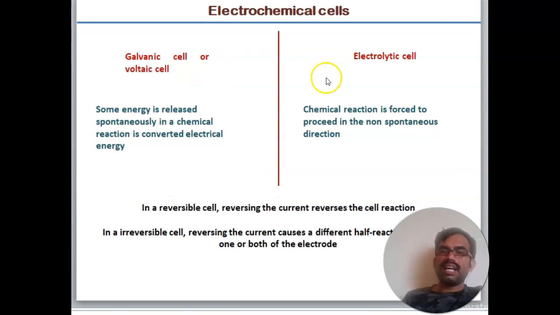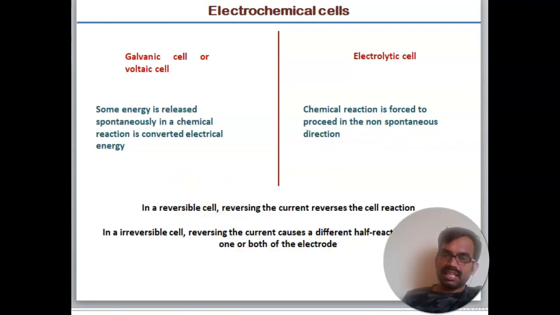Now you can see the electrochemical cells: the galvanic cell, simply the voltaic cell, and the electrolytic cell. When energy released spontaneously in a chemical reaction is converted into electrical energy, we call it a galvanic cell. The next one is where the chemical reaction is forced to proceed in the non-spontaneous direction, which is called an electrolytic cell.